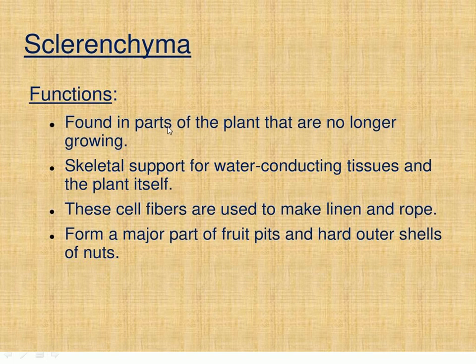Now what are the functions of sclerenchyma? Sclerenchyma plays an important role inside the plant. This sclerenchymatous tissue is required for mechanical support and strength. Where mechanical support and strength are required, at that area sclerenchyma is present. Sclerenchyma also acts as supporting tissue in xylem, because in xylem the xylem fiber is present. These xylem fibers are helpful for providing support in the area where they are present.